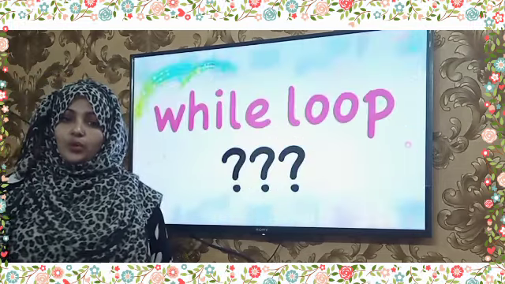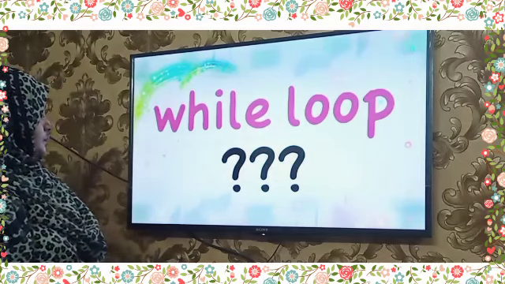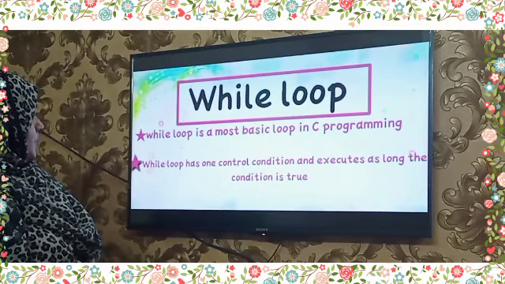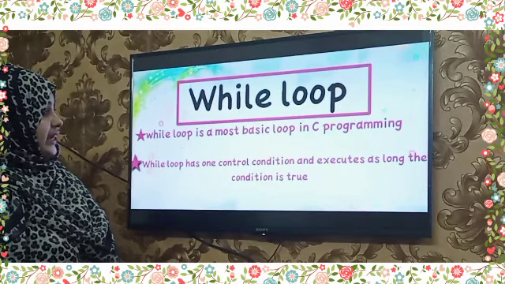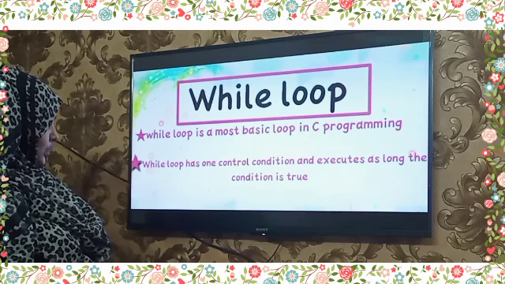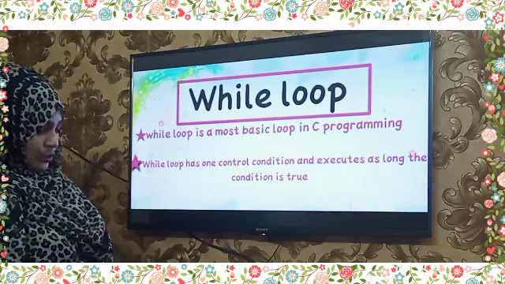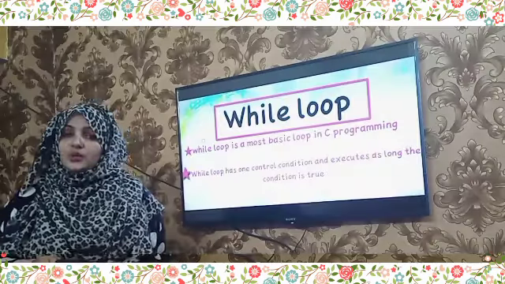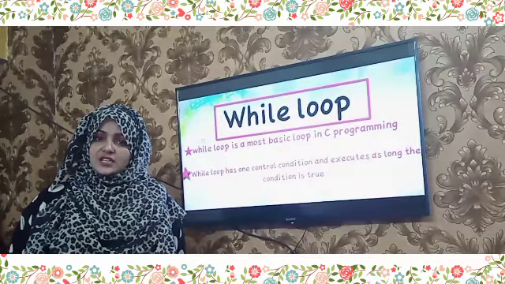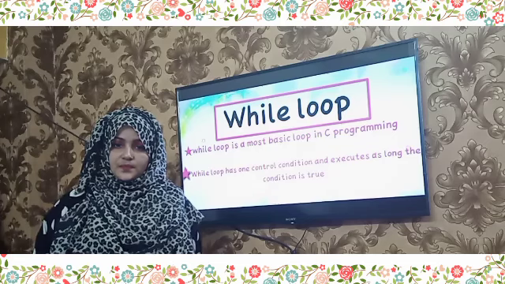Now let's see what a while loop is. The while loop is the most basic loop in C programming. A while loop has one control condition and executes as long as the condition is true. It evaluates the test expression inside the parentheses.